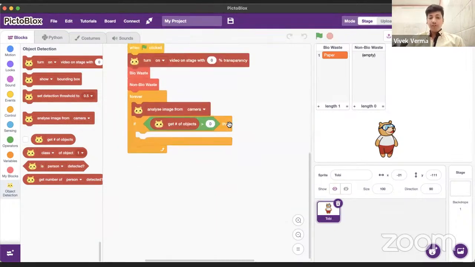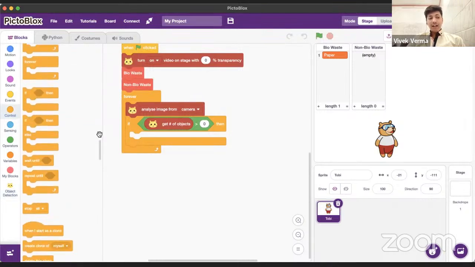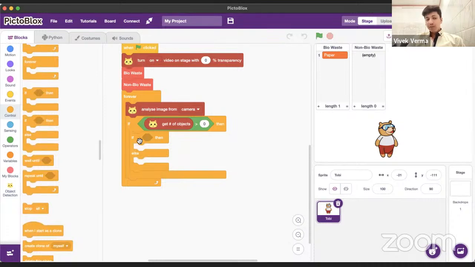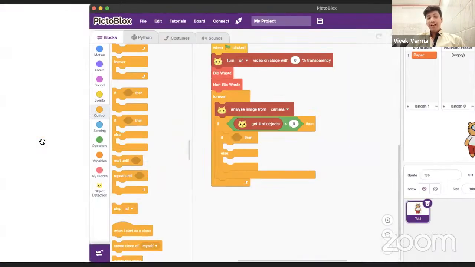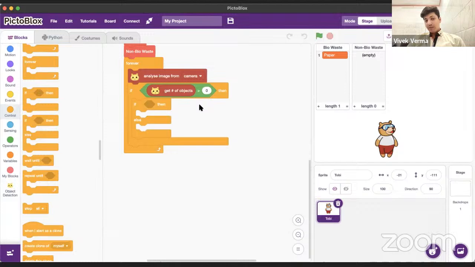For that, we have to use the if then else condition. So I will go in the control palette and grab the if then else condition block. So if the waste is classified as bio waste, how to check that? How to check if the bio list contains that particular waste?